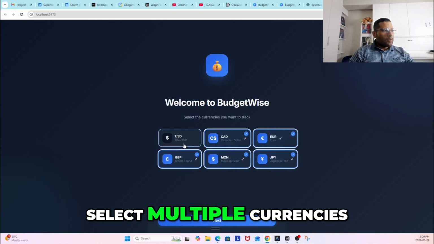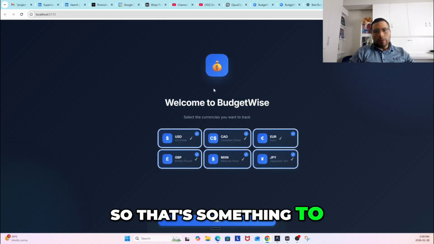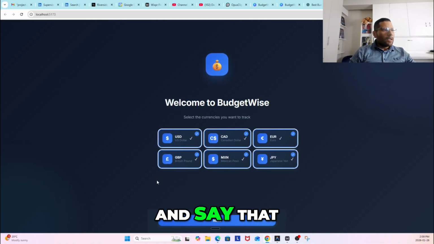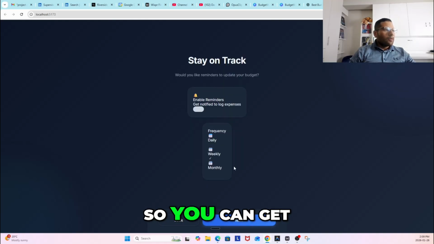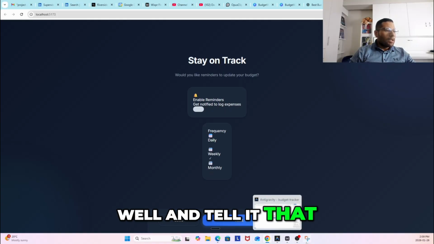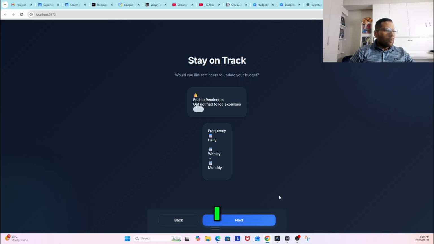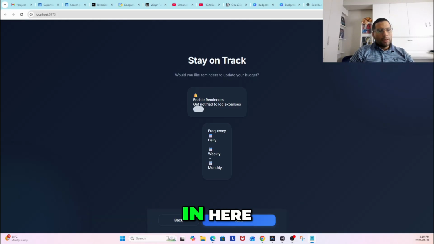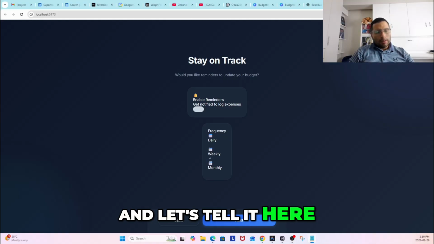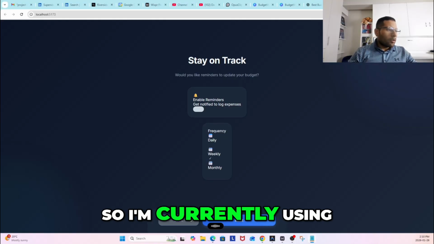Now, one of the things I notice is it allows me to select multiple currencies. So that's something to go ahead and note and say that I shouldn't do that. But let's go ahead and click next. So you can get these here, which I mean they look okay, but there's a lot more room in the page. So we'll make a note of that as well and tell it that I want this to be better. So I'm gonna go ahead and open some notes in here, and let's tell it here.